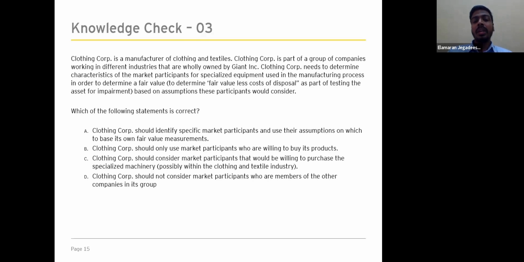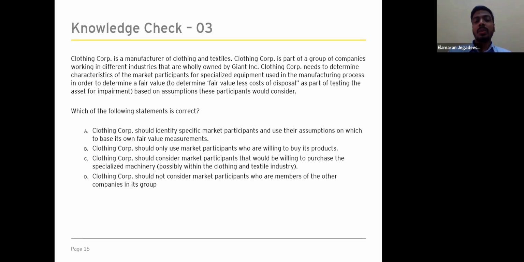Statement B, Clothing Corp should only use market participants who are willing to buy its products. When we do the evaluations, we should not make the evaluation entity specific. So we should consider the market as a whole. Therefore, statement B is also incorrect.